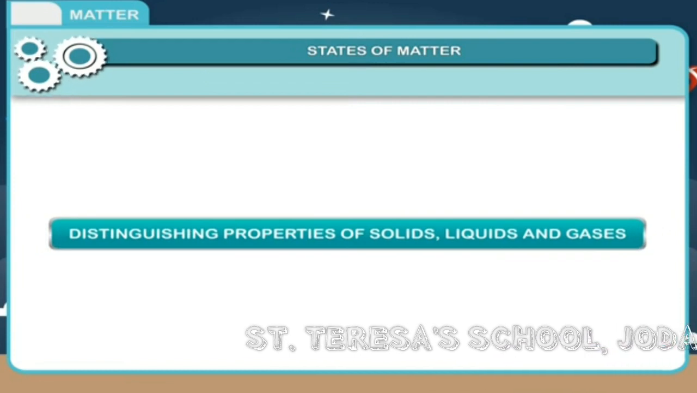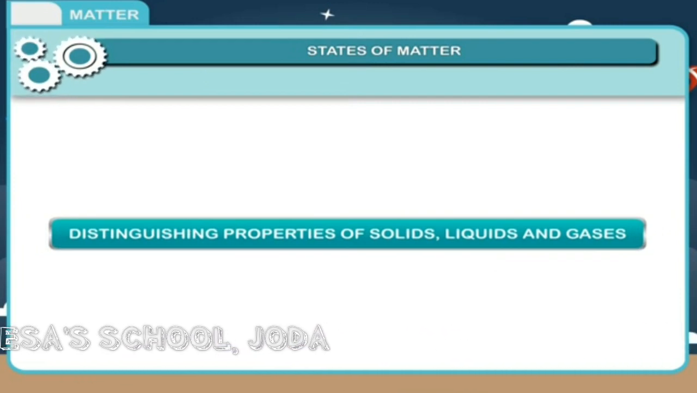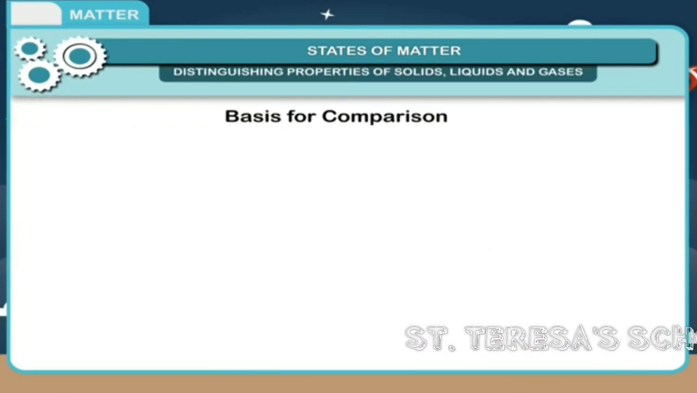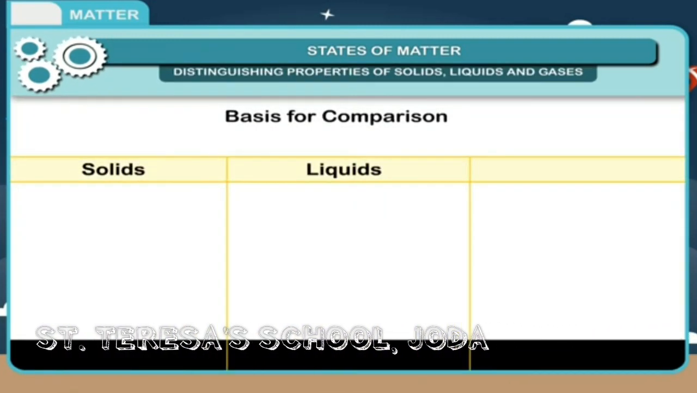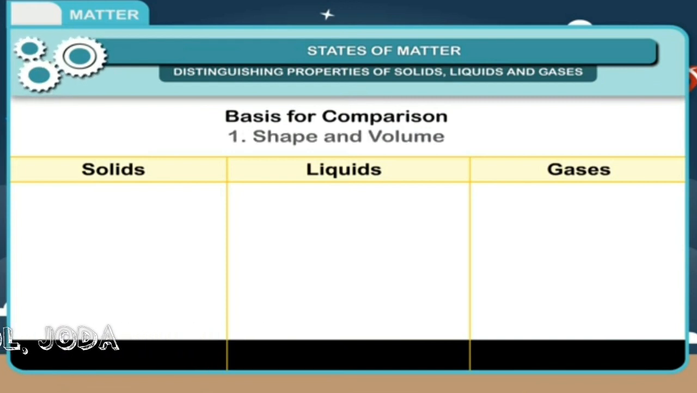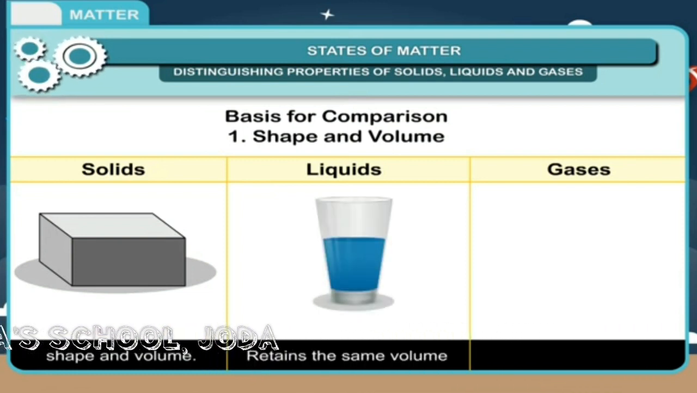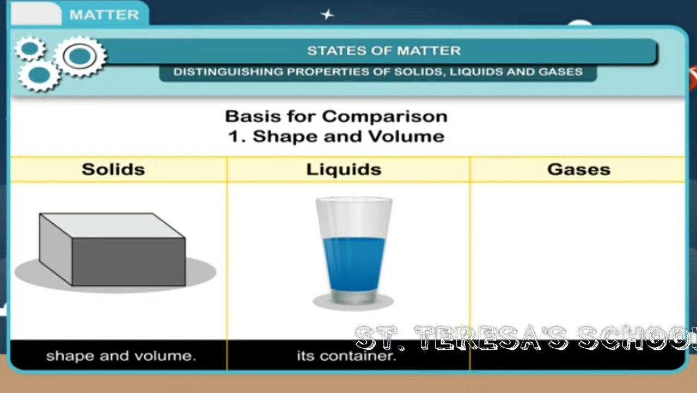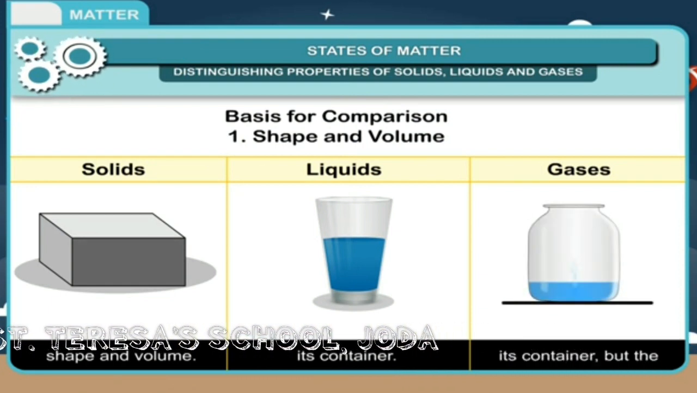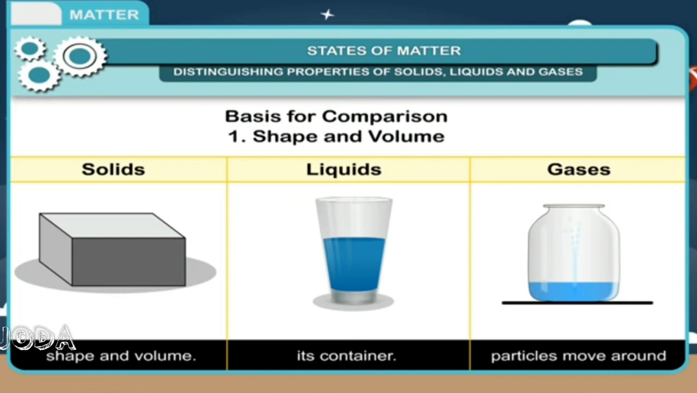Now let us see the distinguishing properties of solid, liquids and gases. Basis for comparison: solid, liquid, gases. First, shape and volume. Solid retains the shape and volume. Liquid retains the same volume but takes the shape of its container. And gases take the shape of its container and the particles move freely in the container. It has no same volume.